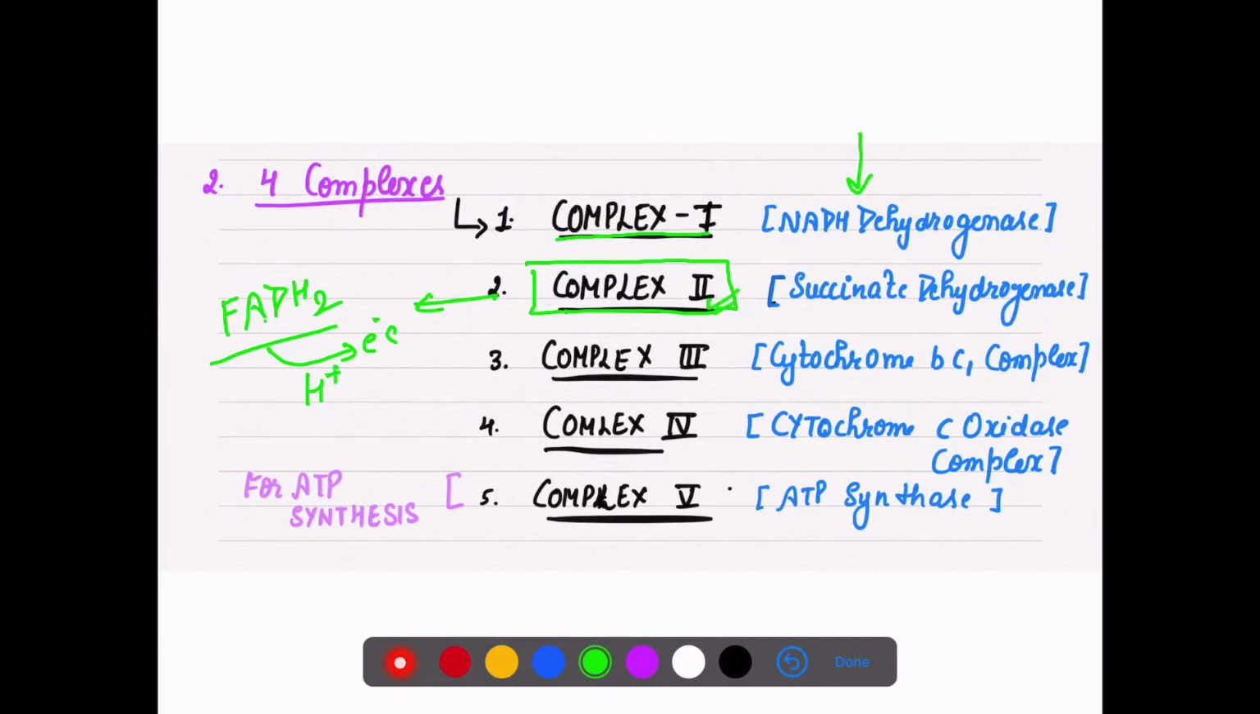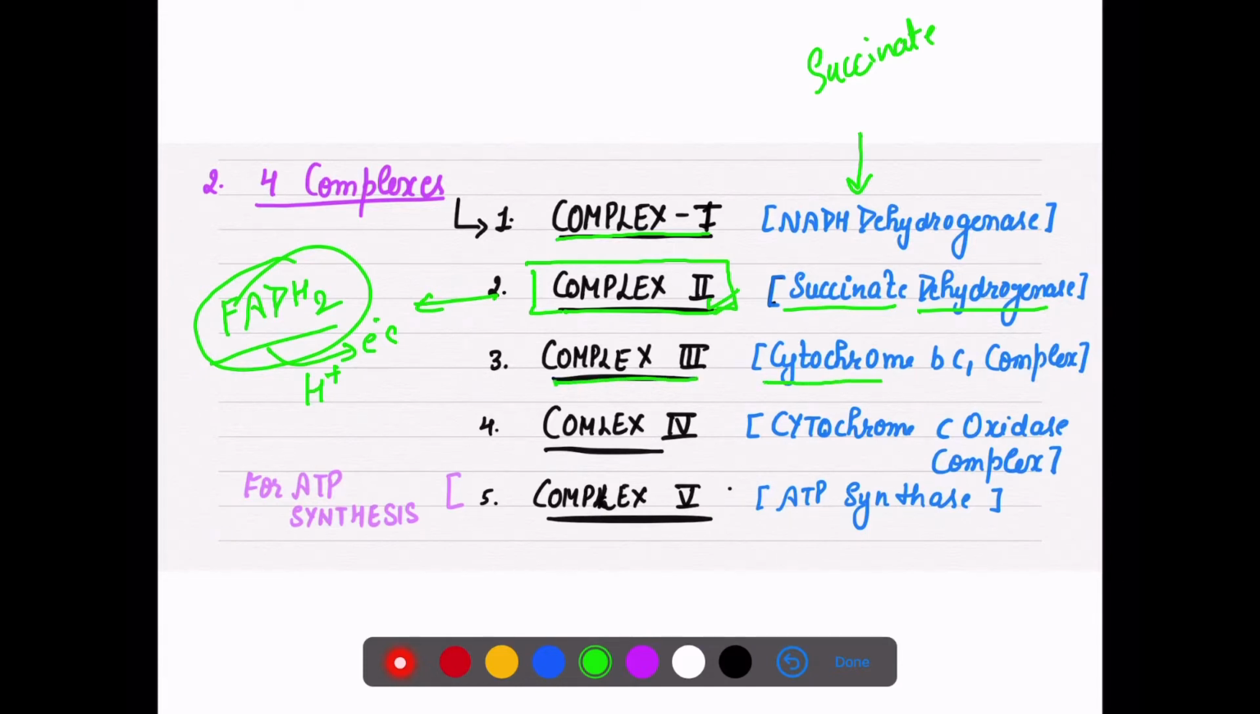So this FADH2 is associated with the formation of succinyl coenzyme, that is, succinyl coenzyme changes into succinate. That is why complex 2 is known as succinate dehydrogenase. Then there is complex 3.